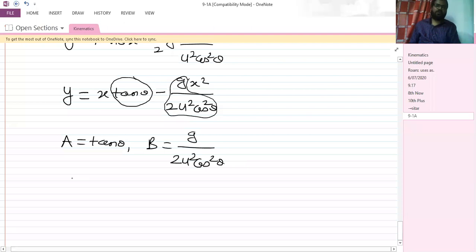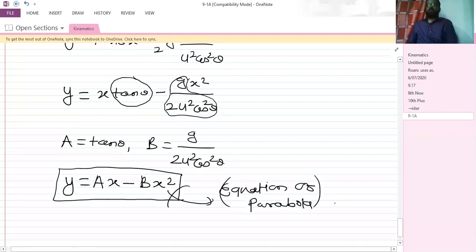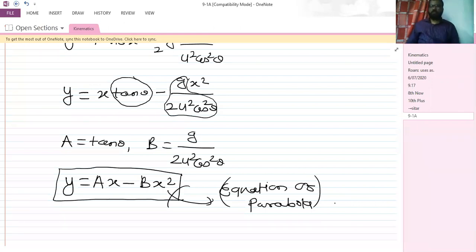So we have y is equal to ax minus bx squared, and this is the equation of parabola. Where a is tan theta and b is g divided by 2u squared cos squared theta. So the path followed by the projectile will be the parabolic path, we can say.